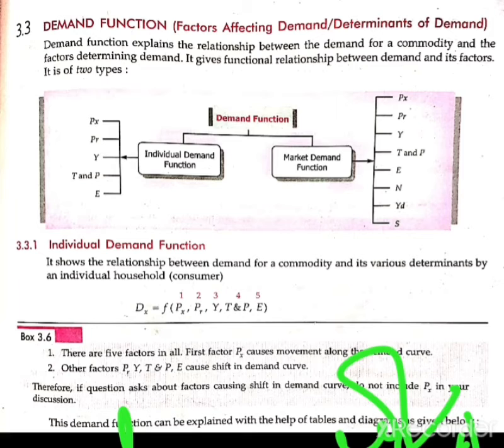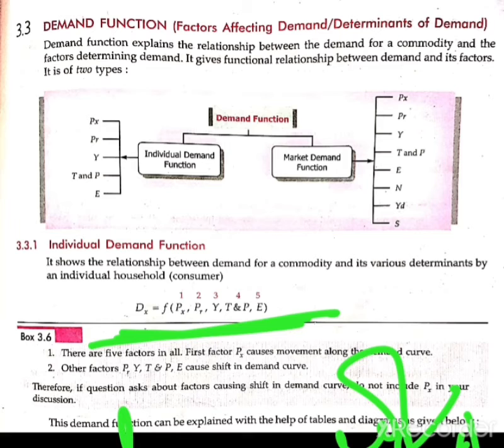So it gives the functional relation between the demand and its factors. We have already studied that D is a function of these factors. So the demand function explains the relation between the demand of the commodity and the different factors which affect it.